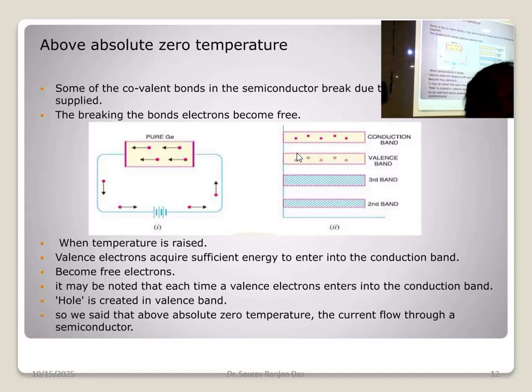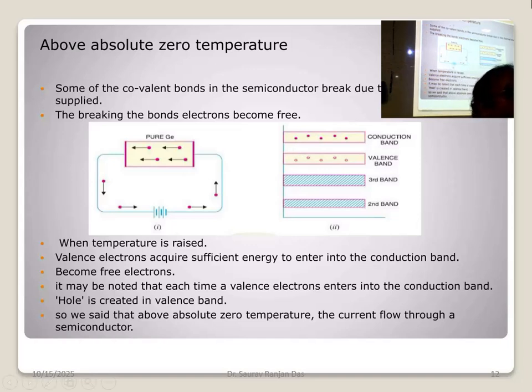The hole is the major carrier for a P-type semiconductor, and for an N-type semiconductor, the electron is the major carrier. Major and minor. So if we take a P-type semiconductor, the hole is the major carrier and the electron is the minor carrier. And for an N-type semiconductor, the electron is the major carrier and the hole is the minor carrier.